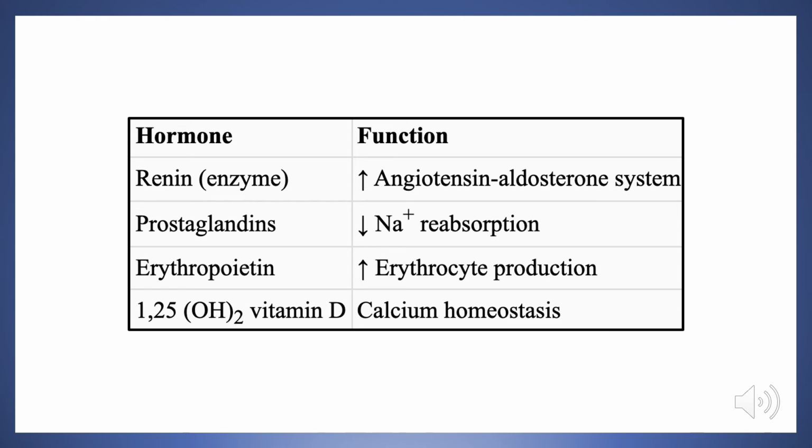Then finally we have 1,25-dihydroxy vitamin D, also known as calcitriol, which is the activated form of vitamin D, and its function is to help in calcium homeostasis. I will not talk in detail about this as we have chapter 5, which talks about the parathyroid glands and this hormone specifically, and it will be presented in detail in a separate endocrinology presentation.